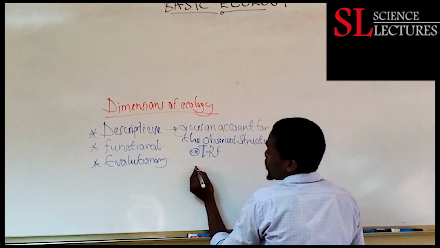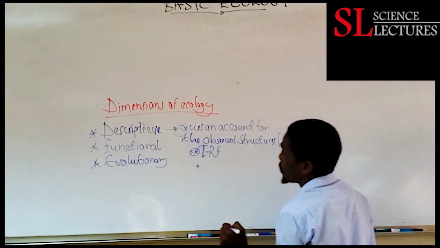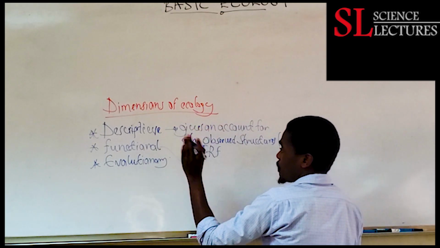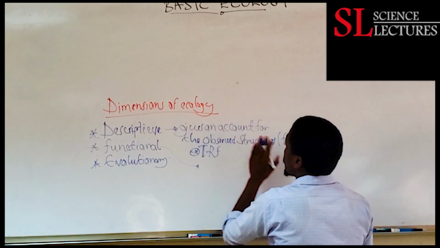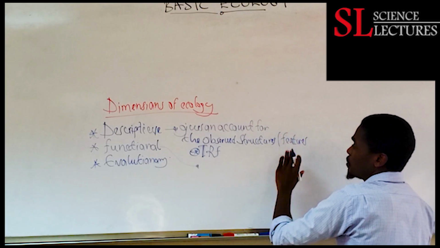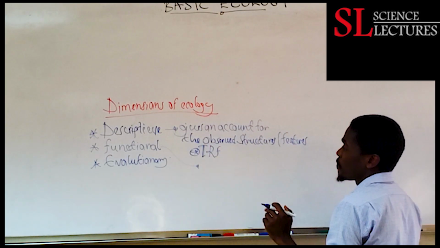Then we have another dimension which is functional. We say we have 3 dimensions: descriptive, functional, then evolutionary. So we've said the first one gives an account of the observed structures, for example, tropical rainforests.